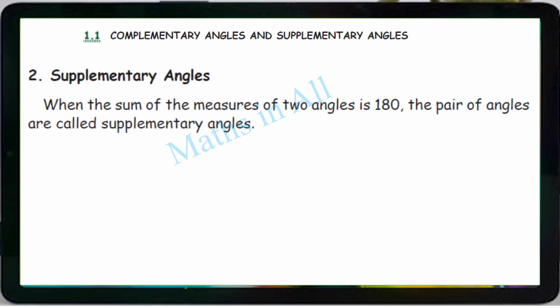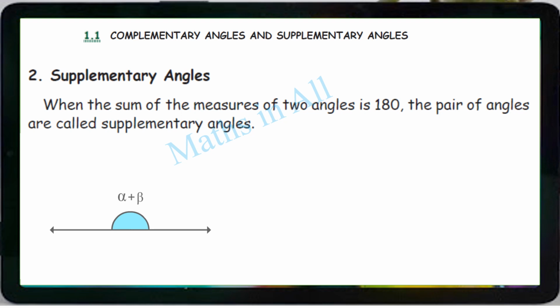Now supplementary angles. When the sum of the measures of two angles is 180 degree. So we said 90 degree for complementary, 180 degree for supplementary. So the pair of angles are called supplementary angles. The same 90 degree sum, that's called complementary angle. 180 degree sum, that's called supplementary angle.